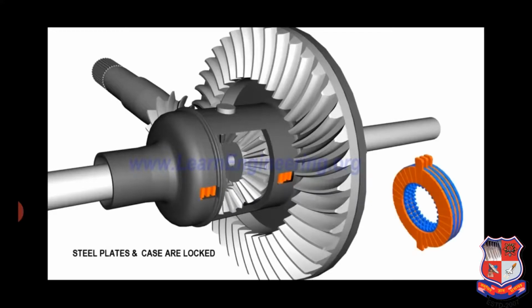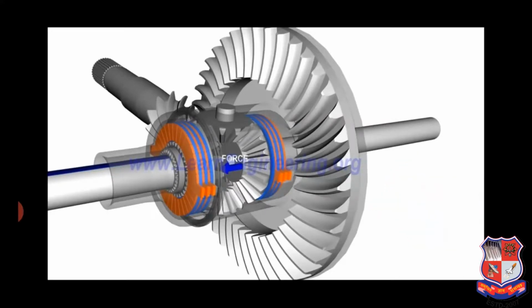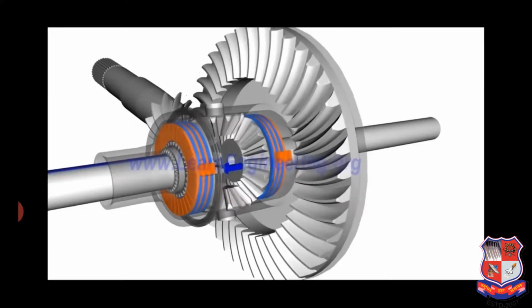If any of the clutch pack assembly is well pressed, the frictional force within them will make it move as a single solid unit. Since steel plates are locked with the case and friction discs with the side gear, in a well-pressed clutch pack, motion from the casing is directly passed to the corresponding axle.